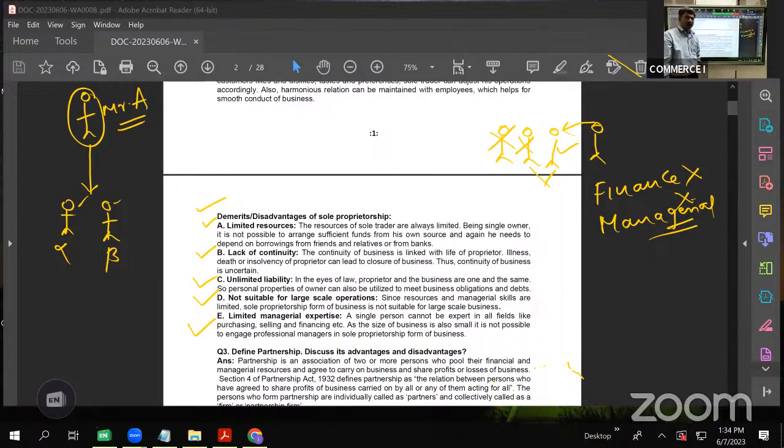Okay, is it clear? So guys, we have done sole proprietorship, where we have covered the features, the advantages and disadvantages. Okay, now let us move to the next topic.